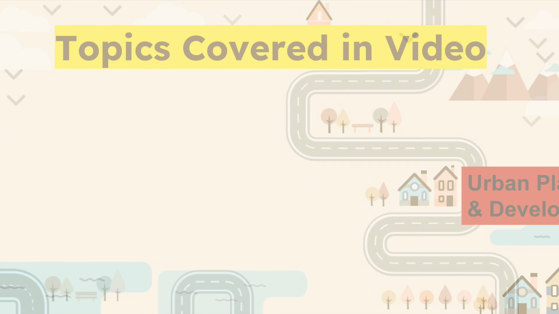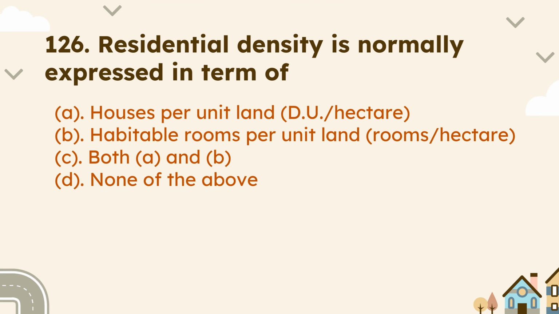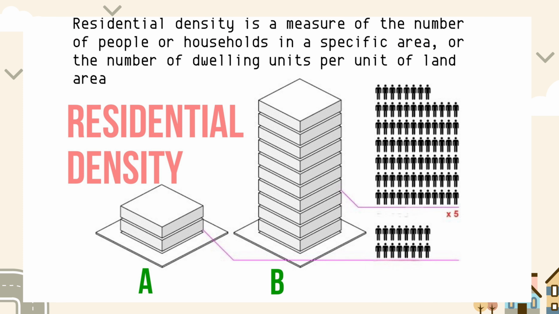So let's start with today's first question. Residential density is normally expressed in terms of. Residential density is a measure of the number of people or households in a specific area, or the number of dwelling units per unit of land area.